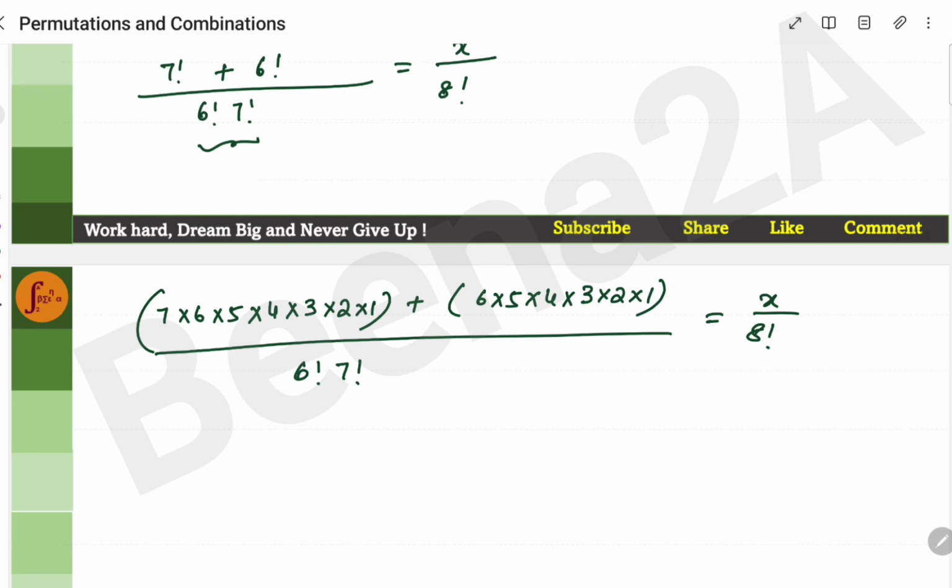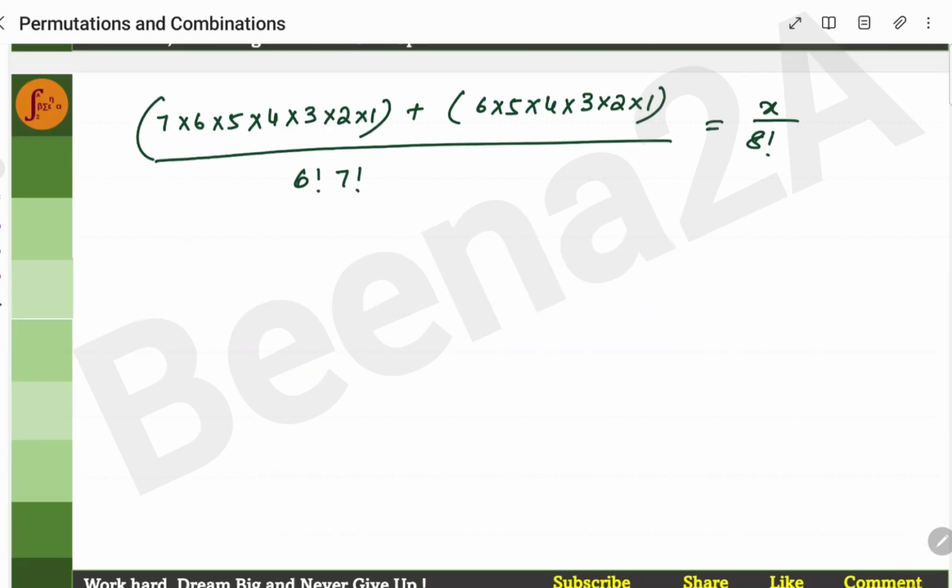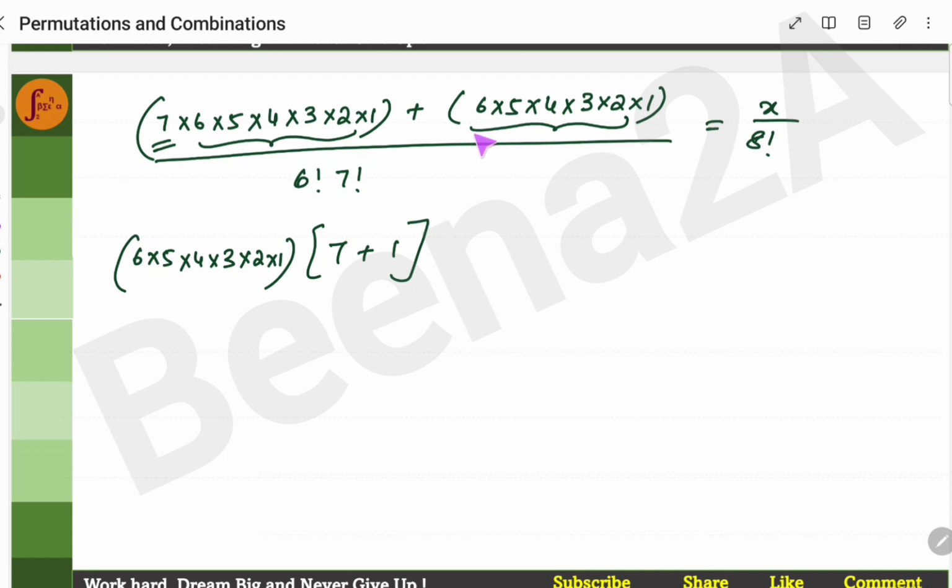We'll first solve this. To make it easier, I will take a common factor. This is an addition, there is a plus sign here. What is common here? 6 into 5 into 4 into 3 into 2 into 1. I'll take this common. Here I'm left with 7. Here there is nothing, so it will be 1. This entire thing has been taken as common, so I'll be left with 1 divided by 6 factorial, 7 factorial into x by 8 factorial.